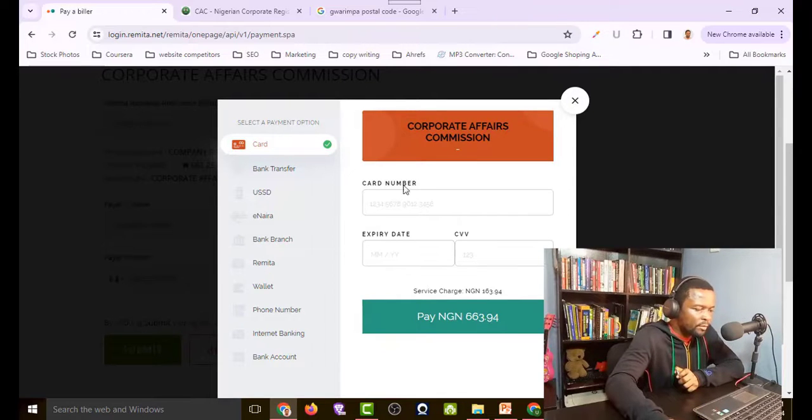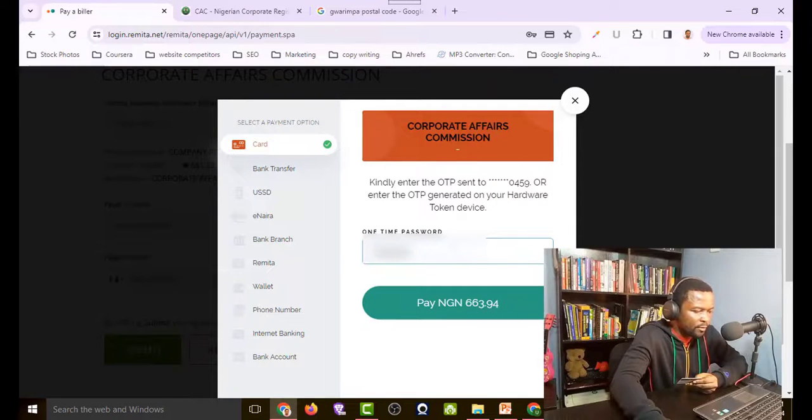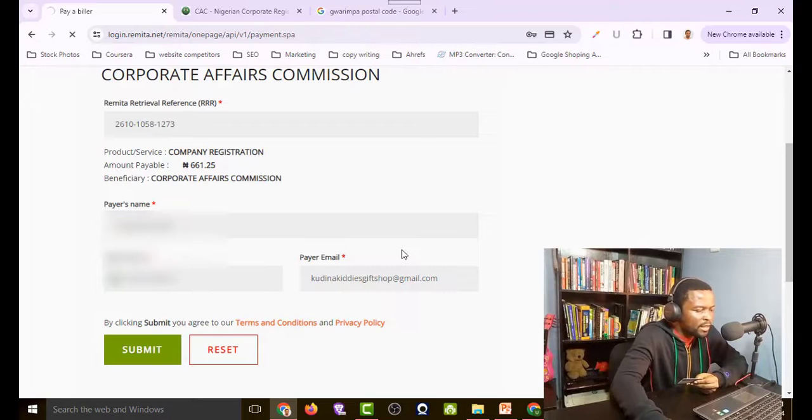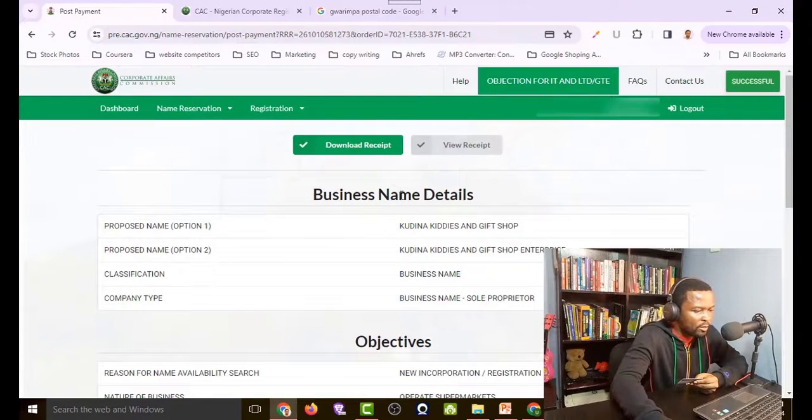So I'll go ahead and fill my card number and my expiry date and all of this, and then I'll pay this amount. It's requesting for a one-time password. I've gotten my one-time password and I've keyed it in. The next thing I'll do is to click on pay now. As you can see, it's successful and it's redirecting me back to the portal. You can see now that it is successful.